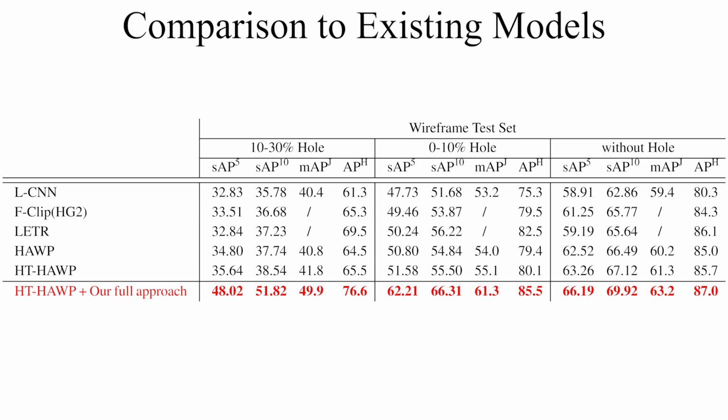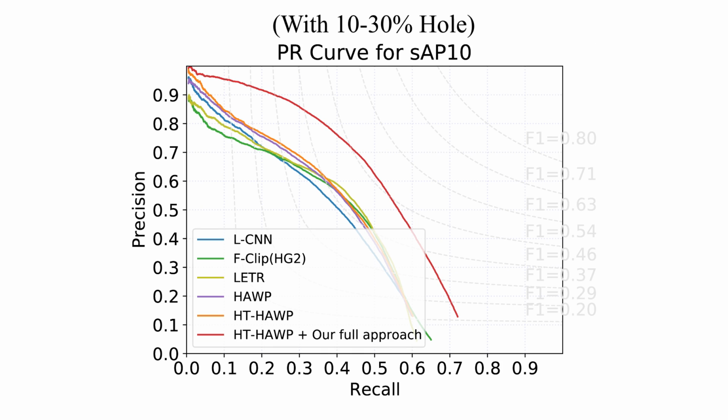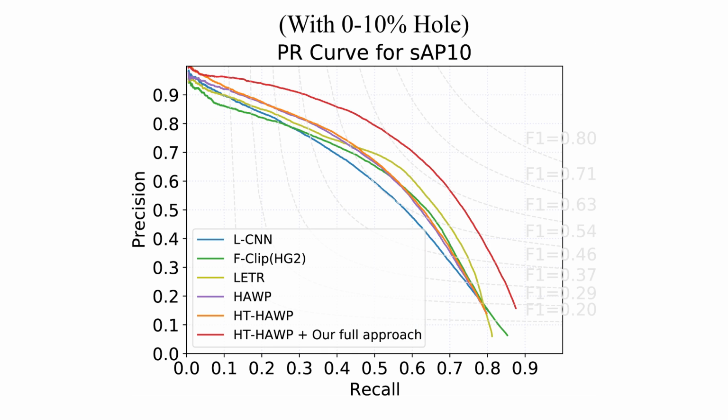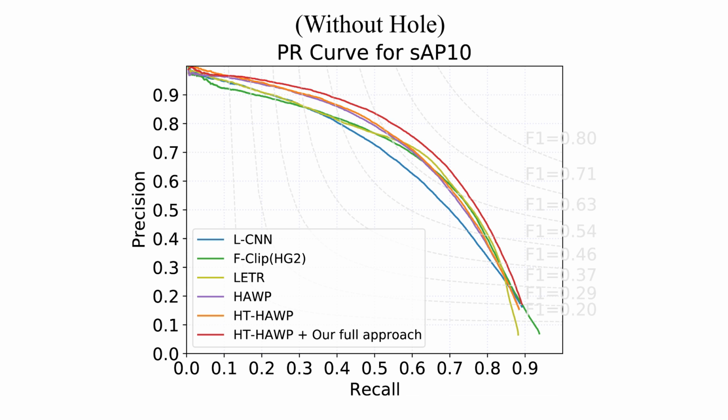We evaluated our model comparing with recent existing models on standard wireframe test set with and without hole. Our model shows the best performance as shown in the table, dramatically better with hole, and meaningfully better without hole. Please note that even 1-point score difference of the structural AP metric is still considered to be a lot in the wireframe detection task without hole. The PR curves on the structural AP 10 metric more clearly demonstrate that our model outperforms existing models compared with. Note that a red curve indicates our model.